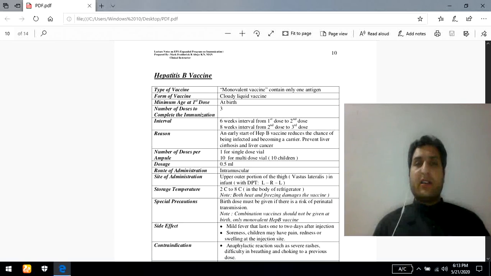Fatigue will be there in case of hepatitis. Hepatitis also has a direct effect on urine color, so dark urine color will be there. And the next one is loss of appetite especially. This is also one of the common signs and symptoms related to hepatitis.